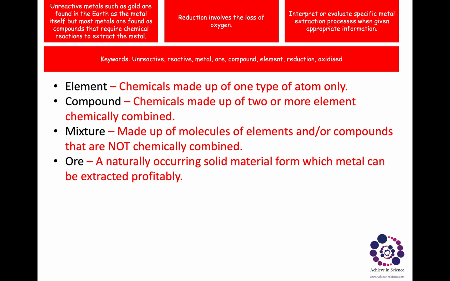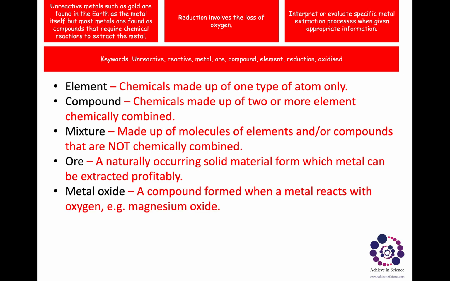An ore is a naturally occurring solid material from which metal can be extracted. So there are natural sources available to us. We'll look at these later on, from which we can extract different metals. A metal oxide, as the name says, is a compound which is formed when a metal reacts with oxygen.